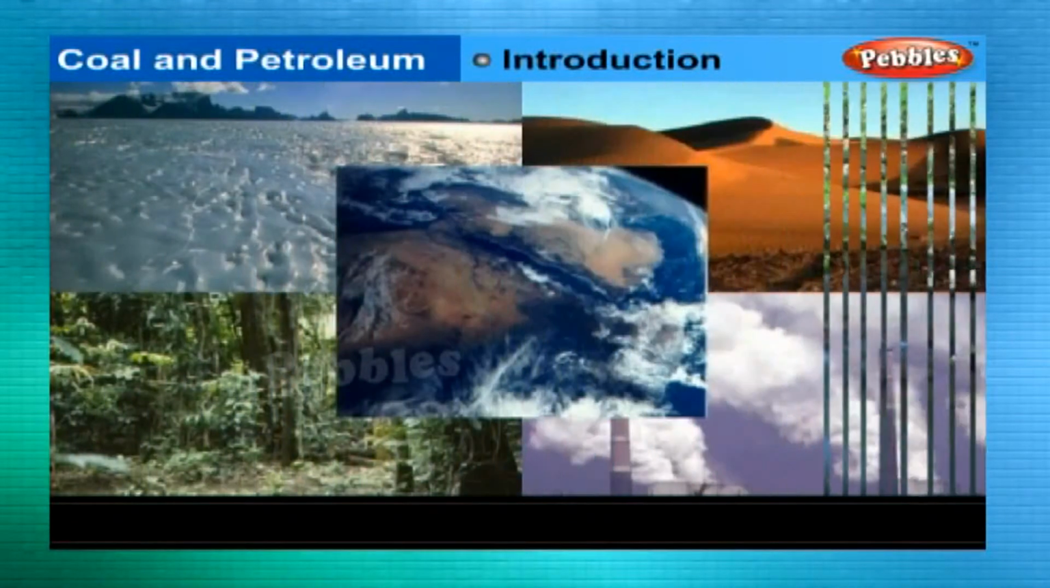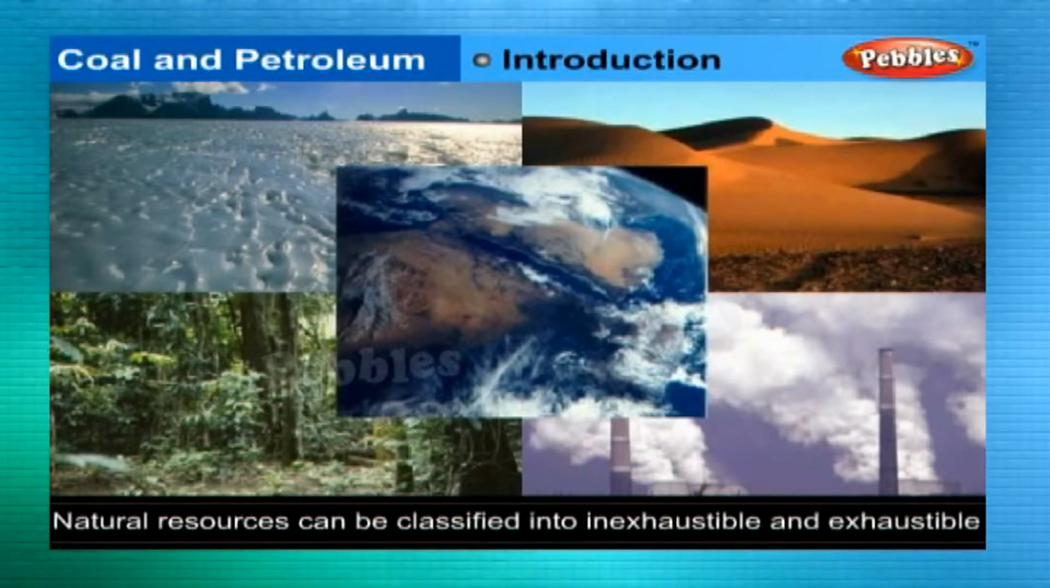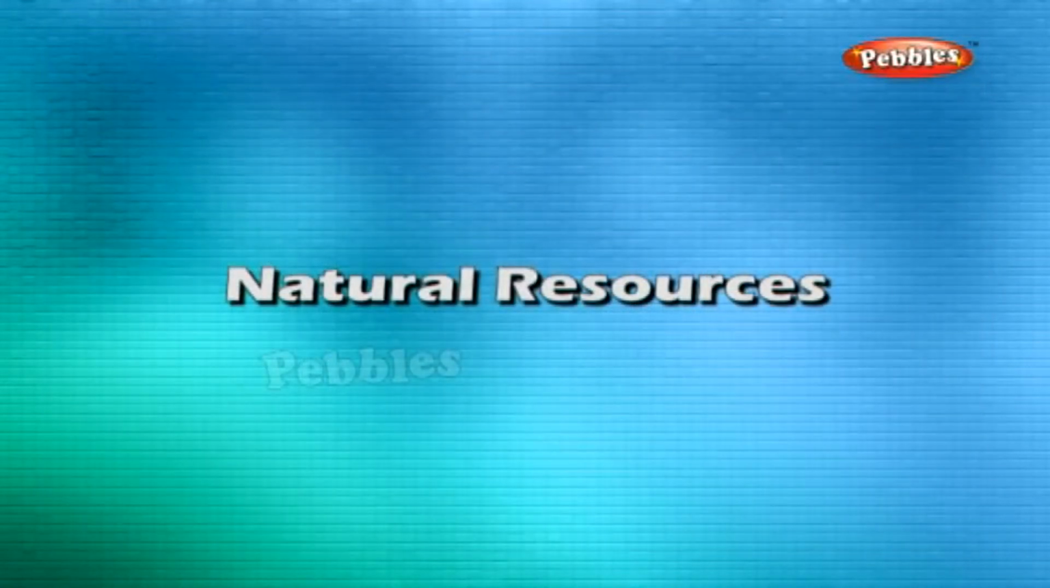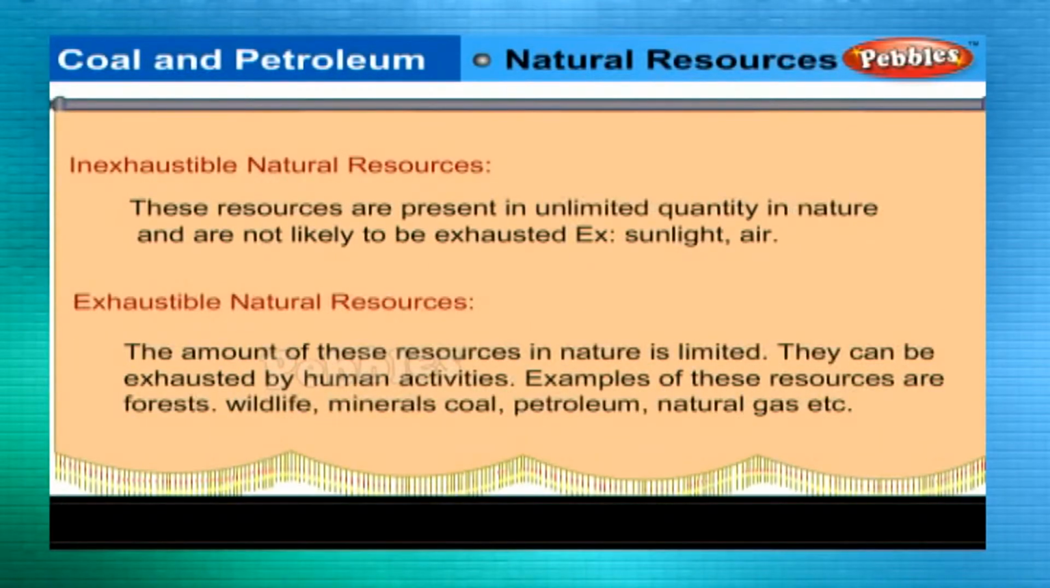In the light of the availability of various resources in nature, natural resources can be broadly classified into inexhaustible and exhaustible resources. Natural resources. Inexhaustible natural resources. These resources are present in unlimited quantity in nature and are not likely to be exhausted, that are sunlight, air.